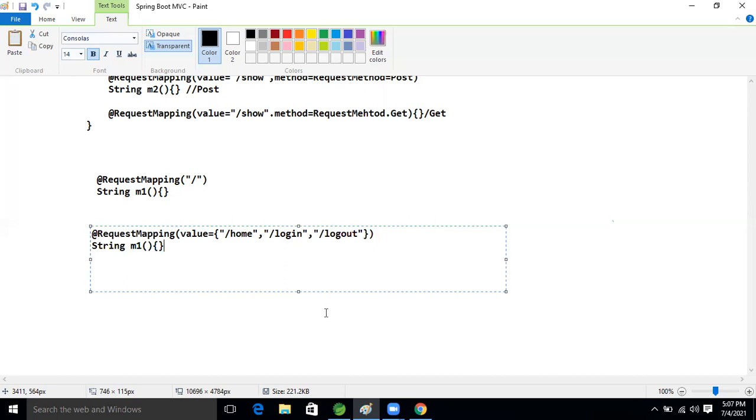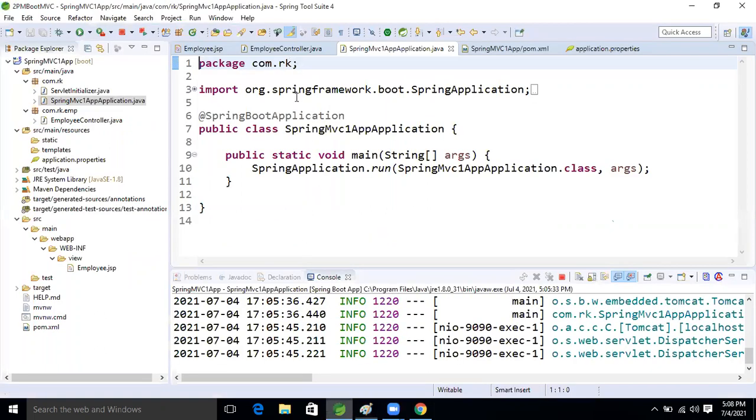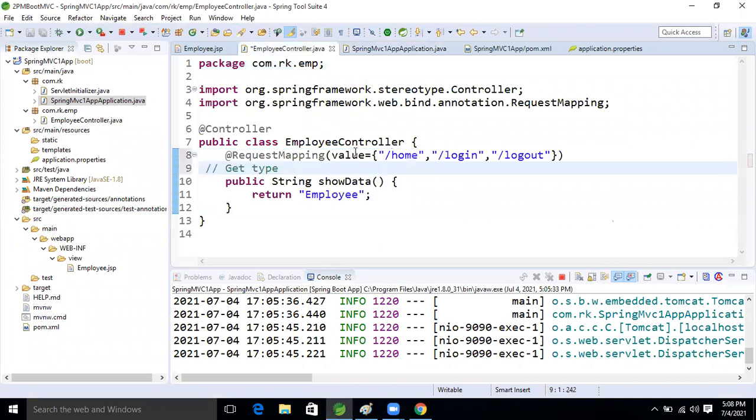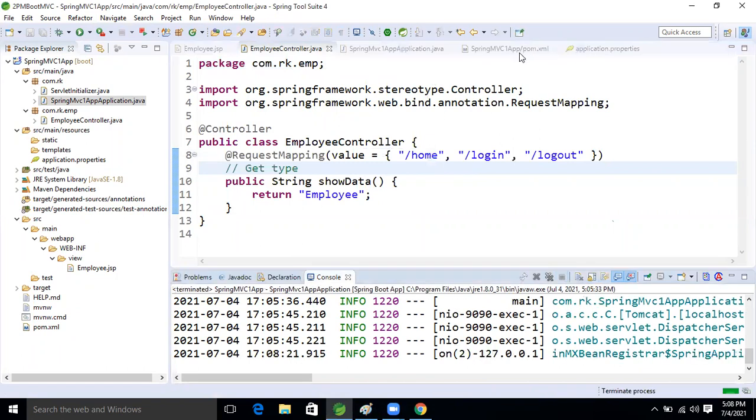Valid, Ravi. Valid. Yes, valid, we can take it. Multiple URL, URI also, right? Yes. Now come here, and yes, we can. Let's add it, right? Good. Okay, so now let's stop the application and run the application.